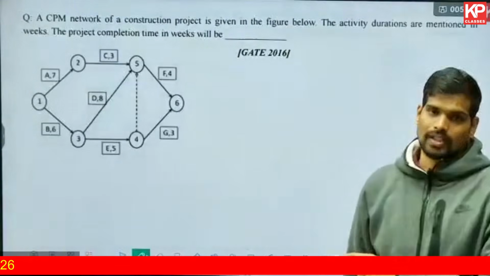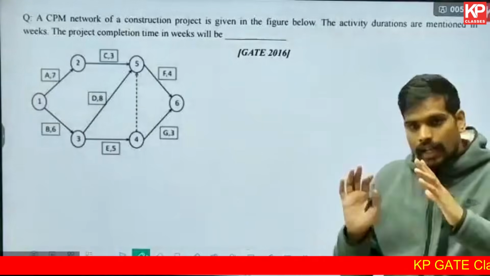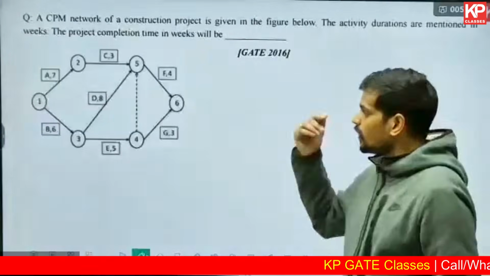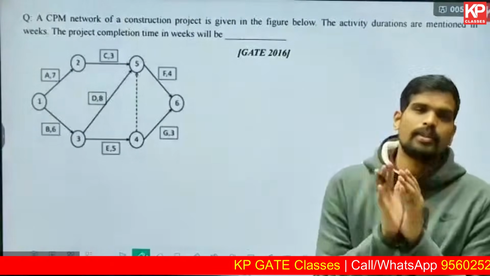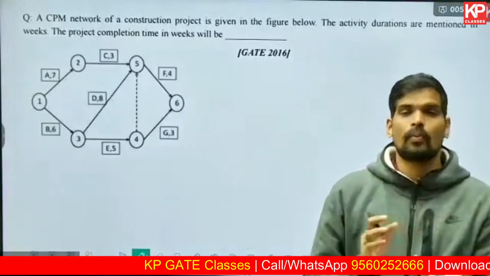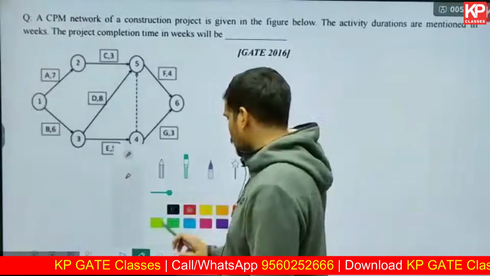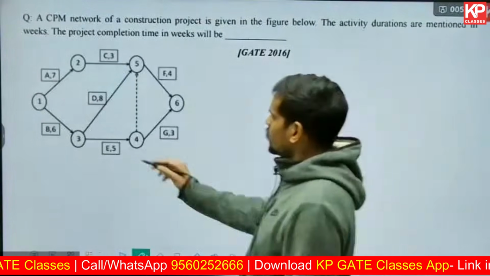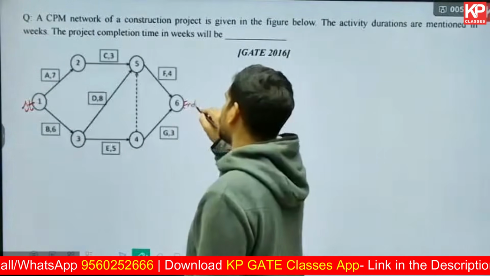To solve such questions, there are two ways. One, you can do the forward and backward pass calculations. I'm not going to teach you forward backward pass calculation right now in this lecture. I'll tell you an alternative, easier method, because in GATE the question will not be very lengthy. In smaller questions you can always use this method. Basically, the first starting node is 1, the ending node is 6.